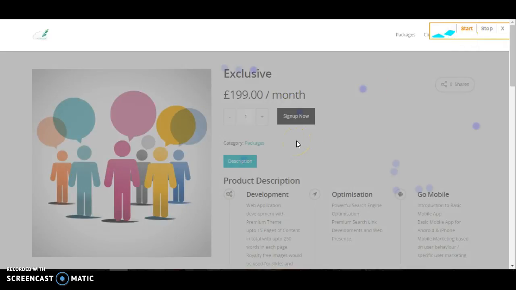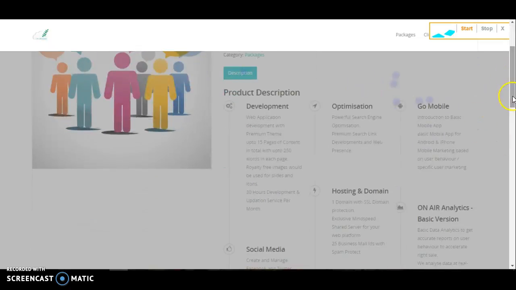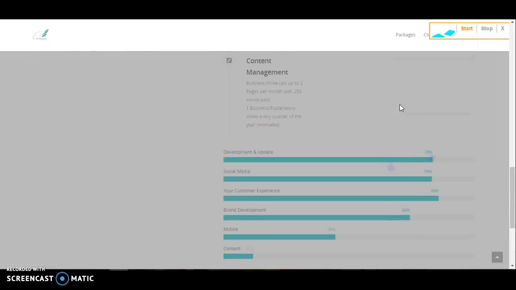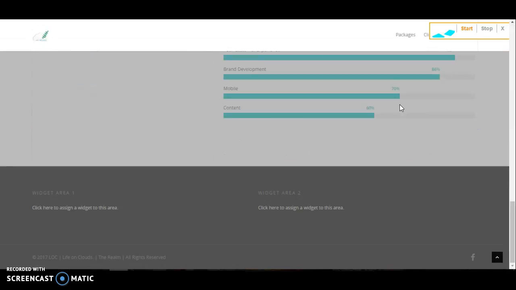Now in this visit, these dots are the clicks of this particular visitor on this page. So he has come to this page, he has seen this, he has clicked on exclusive, he has tried doing something. Okay, he has clicked on sign up as well, and he has clicked on this, with a lot of clicks here. So this page has got so many clicks.